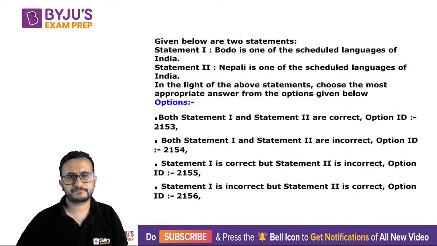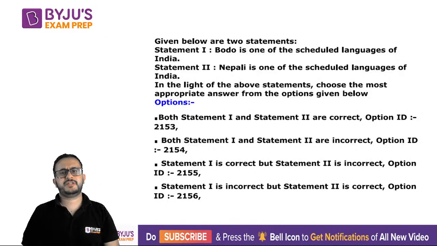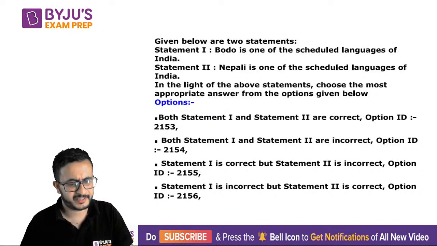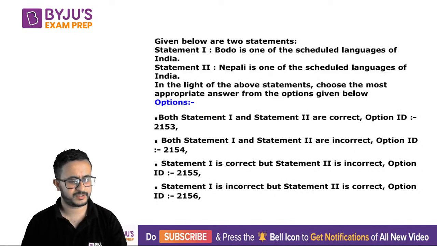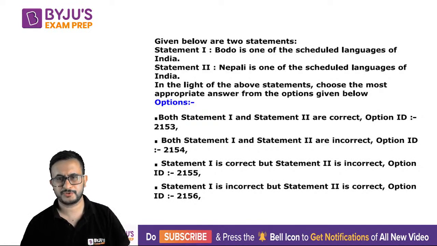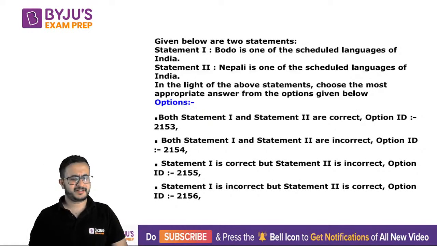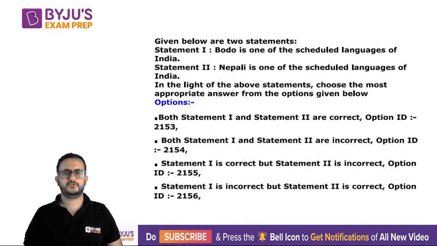Then there was a question on scheduled languages of India. There were some questions from your constitution, and this time there were questions related to constitution, judiciary, etc. So all good, an inclination towards law as well. Two statements were given.